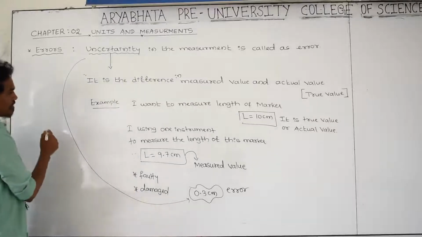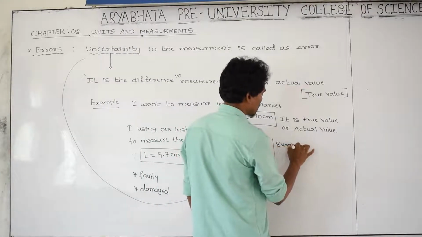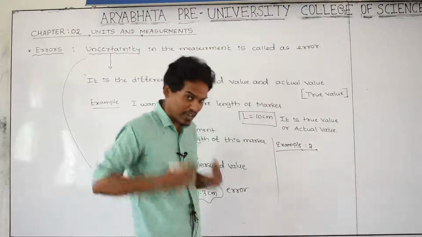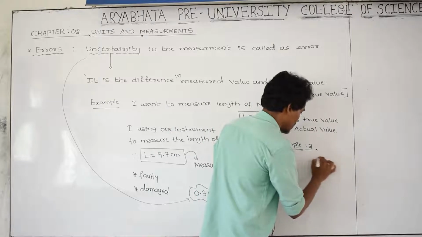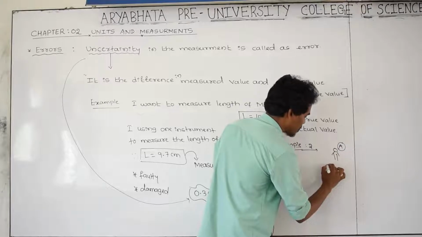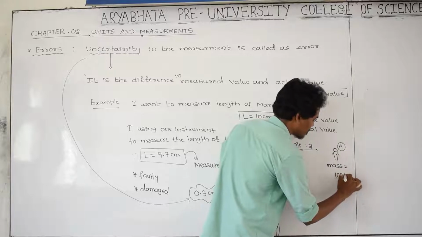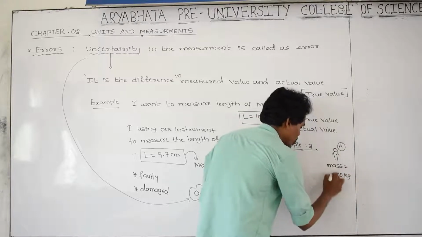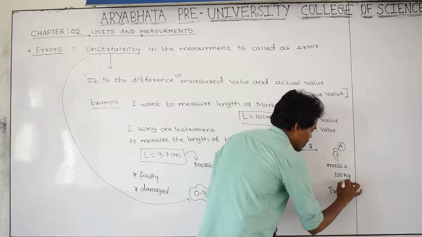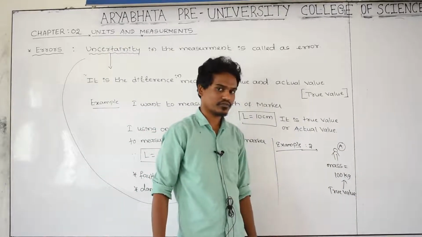Or else you can take one more example. Example number 2. My exact mass is... he is the person, his name is E. His exact mass is 100 kg. Therefore it is a true value. His exact mass, he knows everything about his mass. His mass is equal to 100 kg.